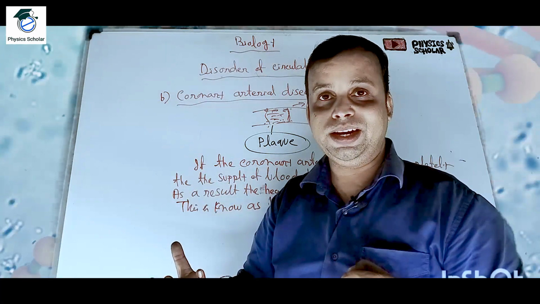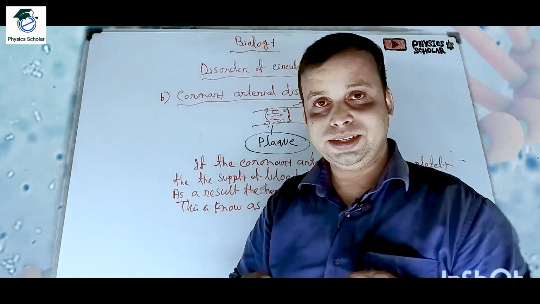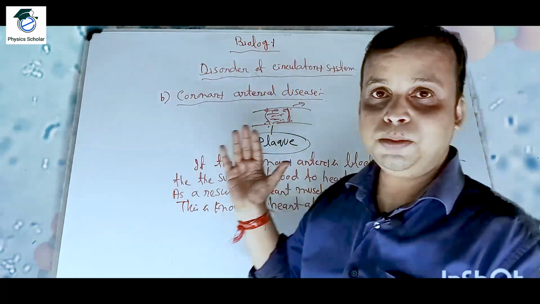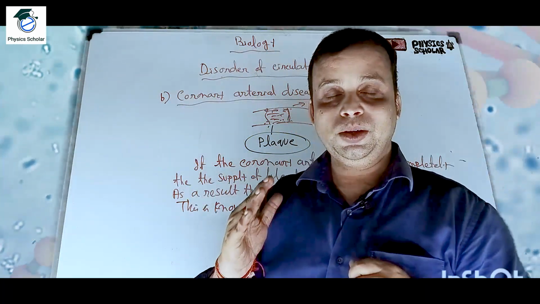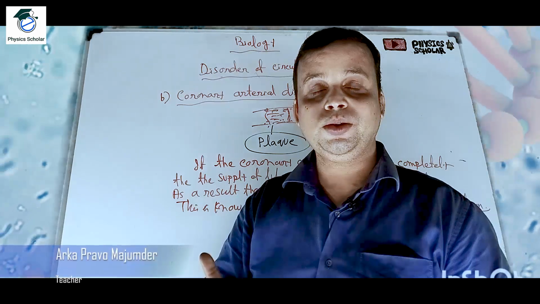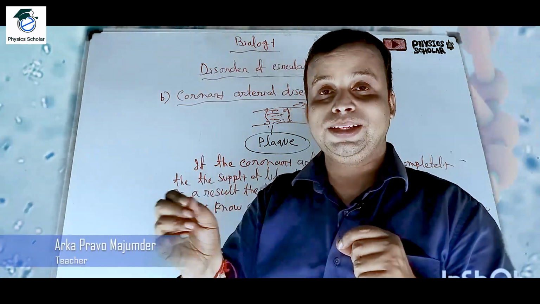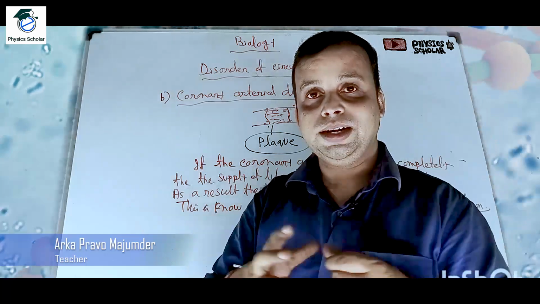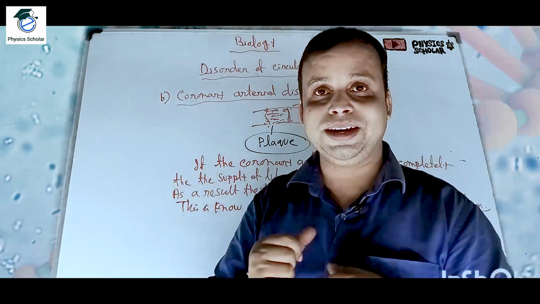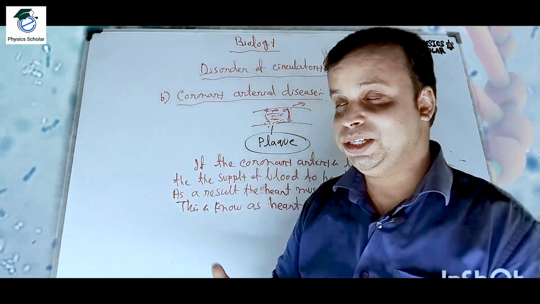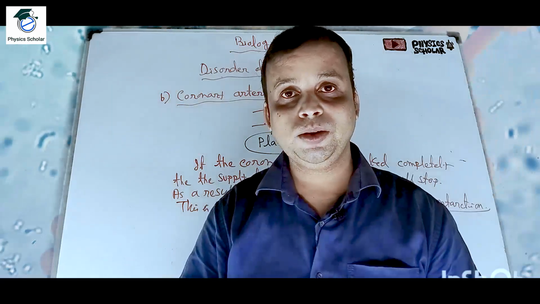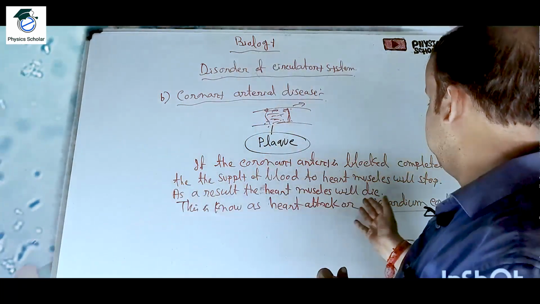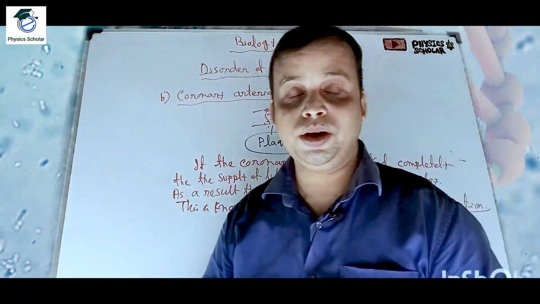Without the oxygen that the blood carries, the heart muscles will die. As a result, the SA node and AV node cannot create the impulses that let the heart contract and expand. This condition is known as heart attack.